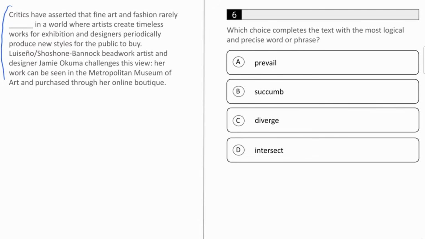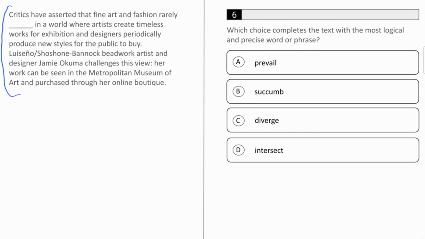Critics have asserted that fine art and fashion rarely blank in a world where artists create timeless works for exhibition and designers periodically produce new styles for the public to buy. Luisenyo Shoshone Bannock beadwork artist and designer Jamie Okuma challenges this view. Her work can be seen in the Metropolitan Museum of Art and purchased through her online boutique.